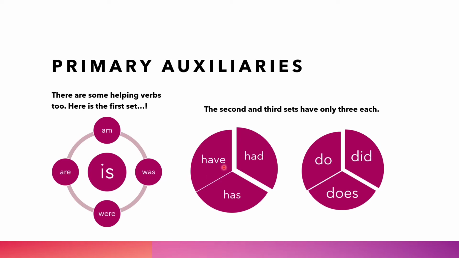Similarly, you can see have, has or had. These are the forms of have. They are also primary auxiliaries. Do, did, does. These are also the forms of do. They are also primary auxiliaries. So these are the primary auxiliaries.